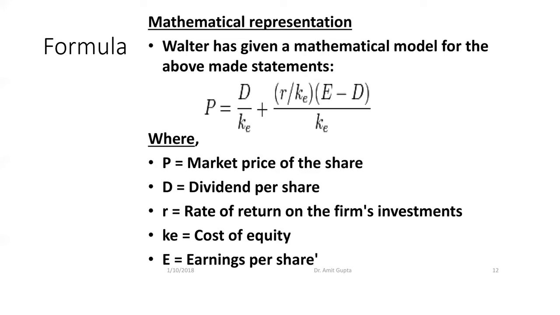What does P indicate? P indicates the market price of share. Then D indicates the dividend per share. R is the rate of return on the firm's investment. K is the cost of equity, and E is the earning per share.